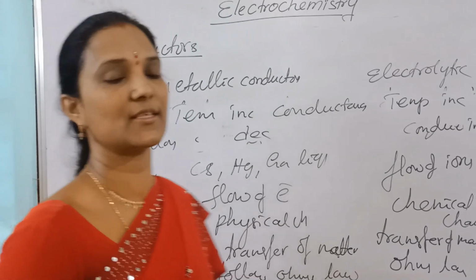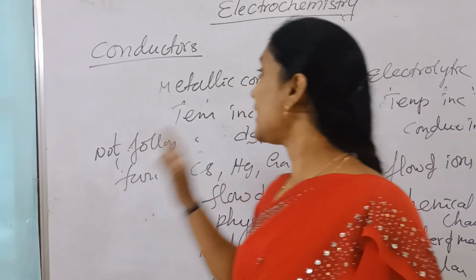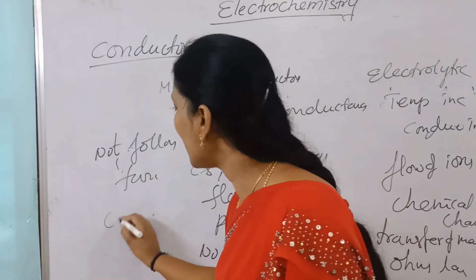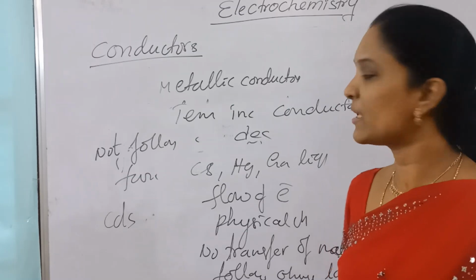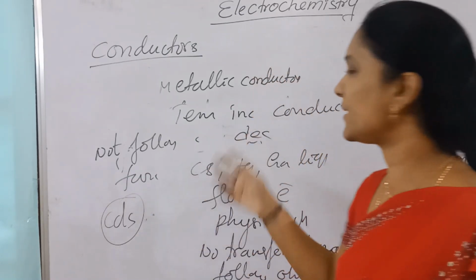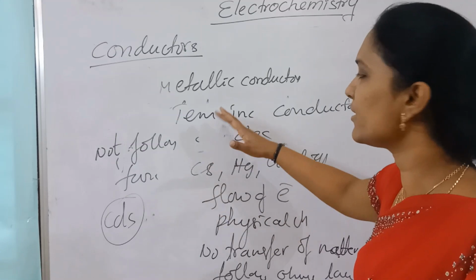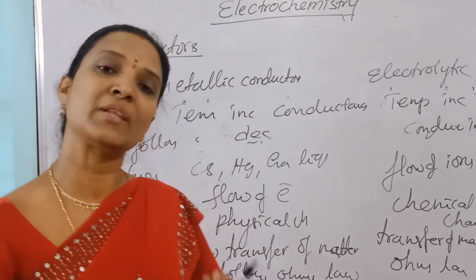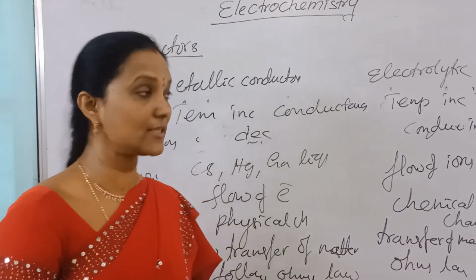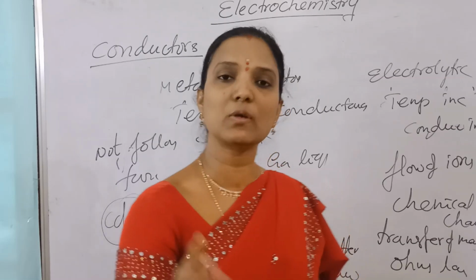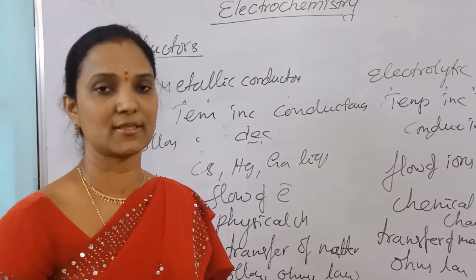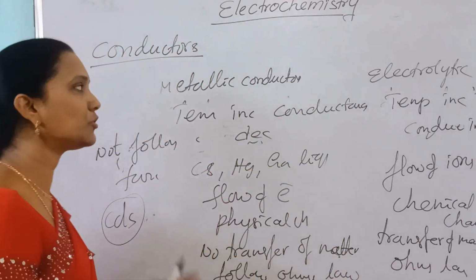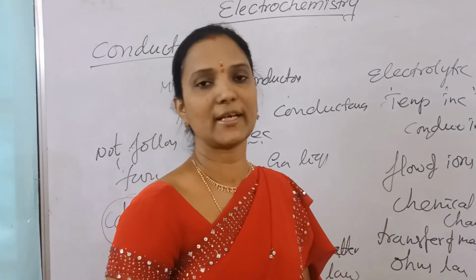There are two types of conductors: electronic conductors and electrolytic conductors. Electronic conductors are metallic, for example all metals, along with cadmium sulfide and copper sulfide. These sulfides are also considered metallic conductors. Generally these are solids, in which flow of electrons takes place, so they act as good conductors. In liquids, ionic solutions act as good conductors because of flow of ions. Based on whether ions or electrons are involved, conductors are divided into metallic conductors and electrolytic conductors.